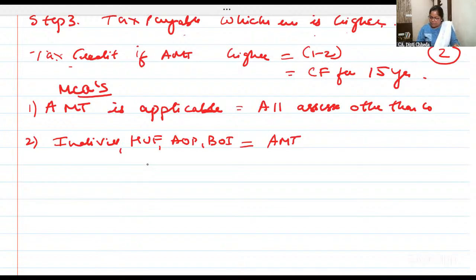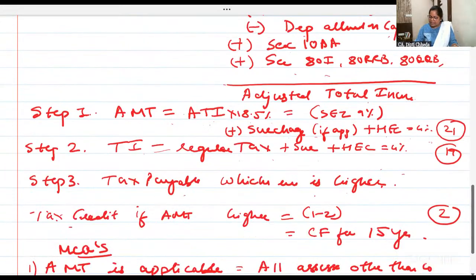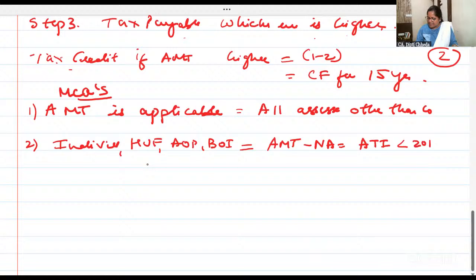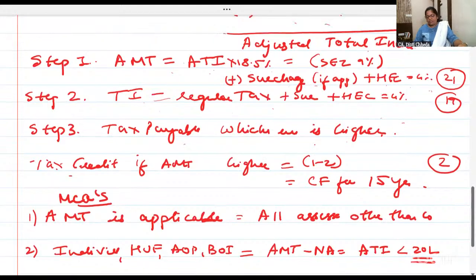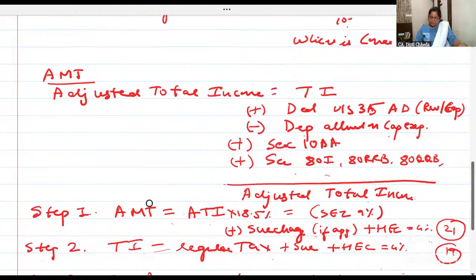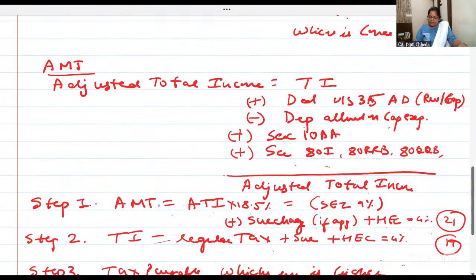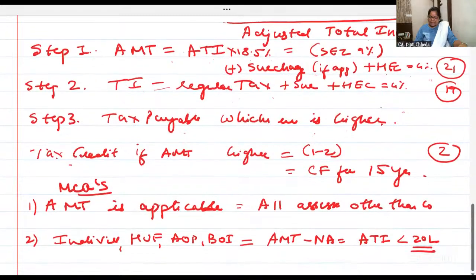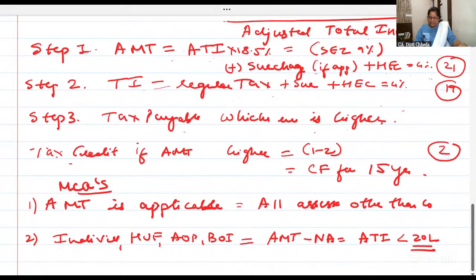But for individual, HUF, AOP, AMT is not applicable if the adjusted total income, which you got by adding back, is less than 20 lakhs. If you can write these notes, and AMT is fitted in your mind, 7 out of 7 marks. It is a compulsory question for final students and very much for inter also. Adjusted total income is total income plus add back, calculate the tax. Regular income, calculate the tax, whichever is higher. Tax credit if AMT is higher.